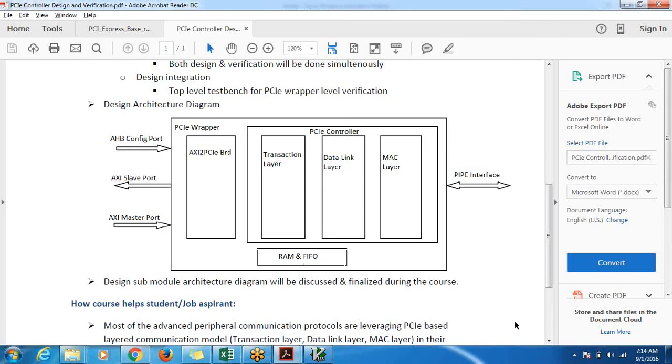So when we are verifying the transaction layer, we are replacing the data link layer functionality with the equivalent UVC component, that is, universal verification component, what we call VIP in SystemVerilog. When we are verifying the data link layer, we are replacing the transaction layer and the physical layer with equivalent test bench components. So based on what we are going to verify, we replace the corresponding surrounding components with equivalent UVC components. You will get exposure to how we develop sequences, how we develop the various test bench components, and how we develop test cases. You will get that whole overview.